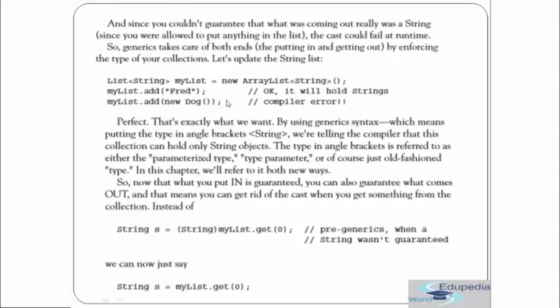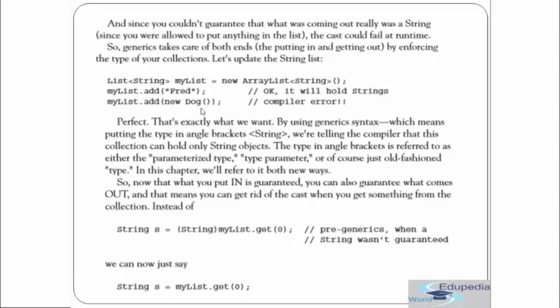Now it's okay to add any string, as we have done over here, but if we try to add an object of any other type which is not a string, such as a dog, this will give us a compiler error. Perfect. This is exactly what we want by using the generic syntax, which means putting the type in angle brackets, and we are telling the compiler that this collection can hold only string objects.